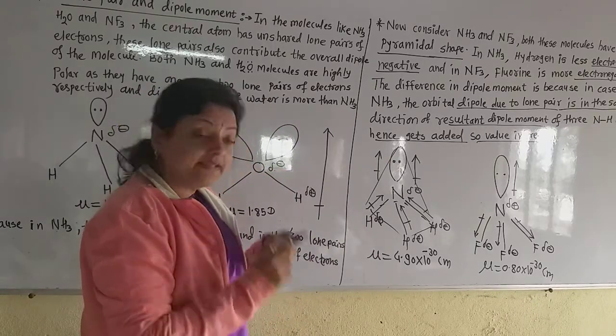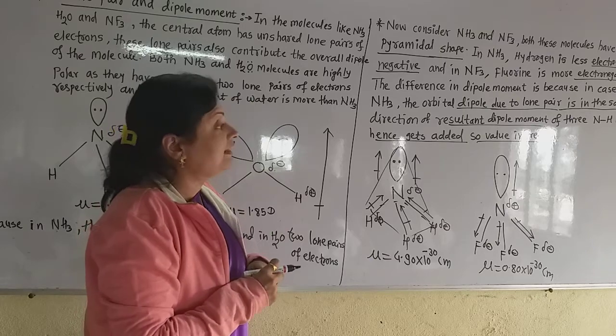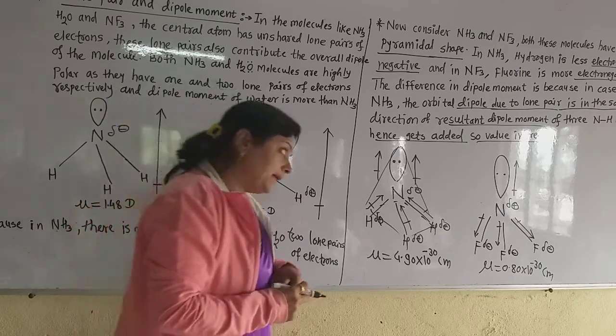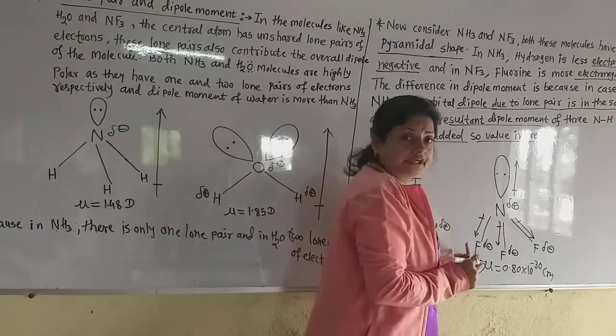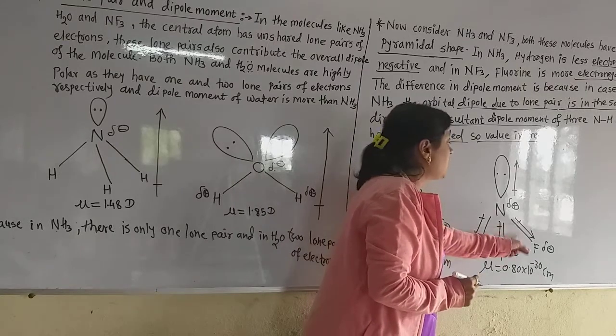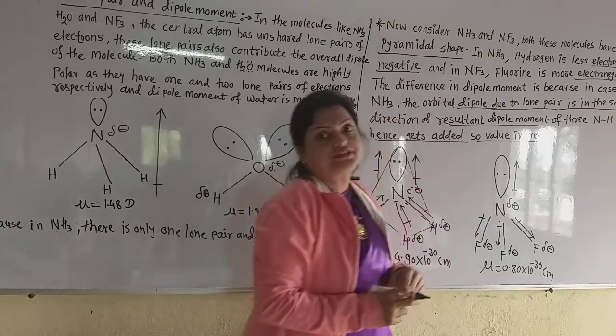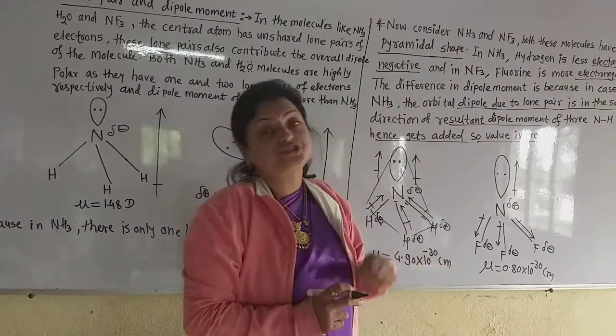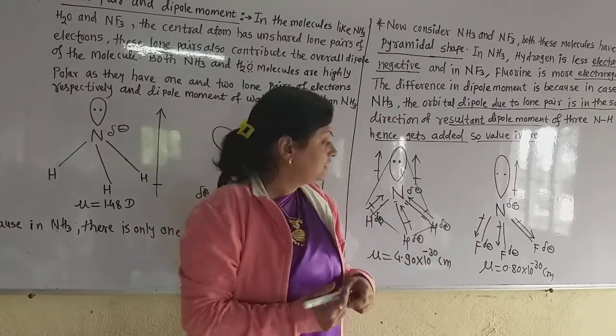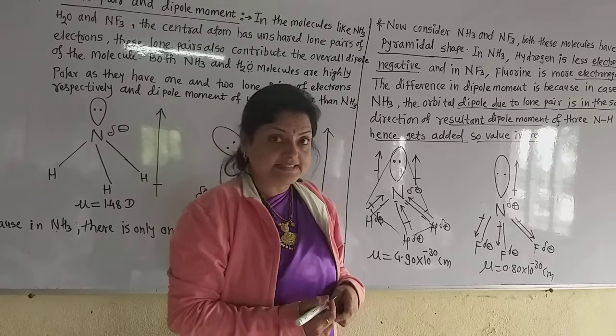Therefore, the dipole moment gets added and the value increases. But in the case of the NF3 molecule, the dipole moments are in opposite directions. So there is a subtraction of the dipole moments, and the value of the dipole moment decreases in that case.